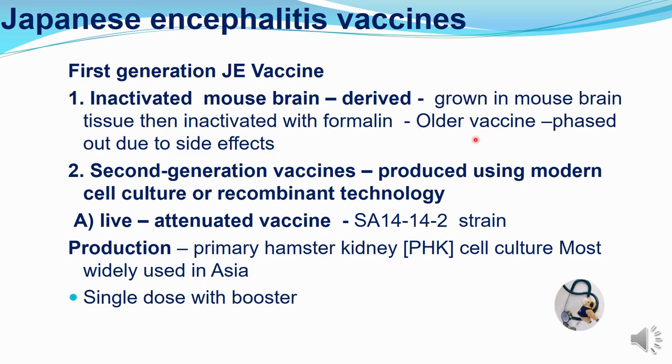in present day. Then they developed the second generation vaccines, which is produced using modern cell culture or recombinant technology. According to this, there are 3 types. A, live attenuated vaccine, that is SA14-14-2 strain. The principal strain is SA14 and this is cultured, recultured, and the final strain is SA14-14-2. This is produced in primary hamster kidney PHK cell culture and is the most widely used vaccine in Asia. You give a single dose of this vaccine, and some countries practice a booster dose also.